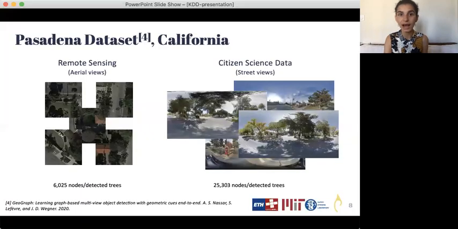We have tested our method first on the Pasadena multi-view dataset built by NASA and Wegner and described in the paper GeoGraph: Learning Graph-Based Multi-View Object Detection with Geometric Cues End-to-End. The Pasadena dataset provides labeled instances of different trees acquired in Pasadena, California. The dataset contains more than 6,000 individual tree instances from drone imagery and more than 25,000 annotated objects in the Street View dataset.